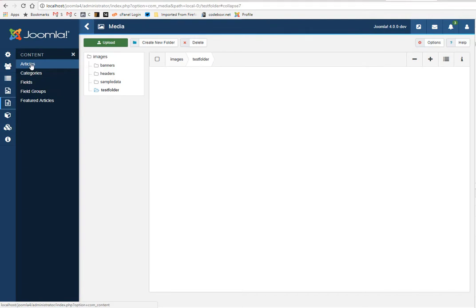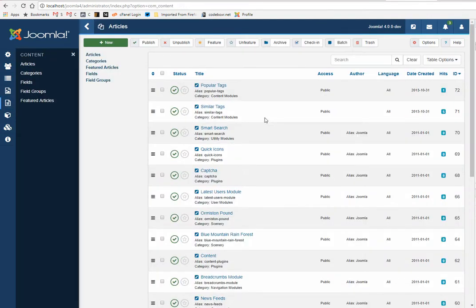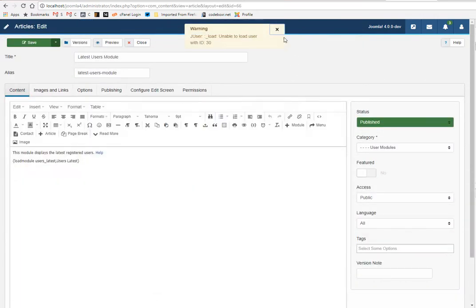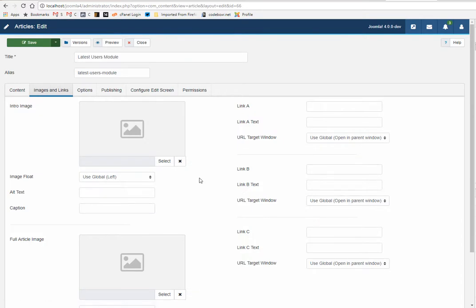Let's try to explore the article manager. I see a warning. Maybe this is an alpha version, so there may be bugs, but we can ignore that at this time. I'm just trying to explore how the new editor is, or if there are any changes for the editor options.